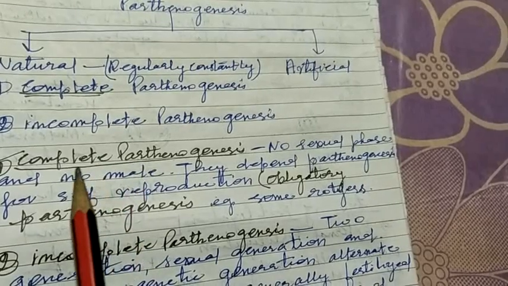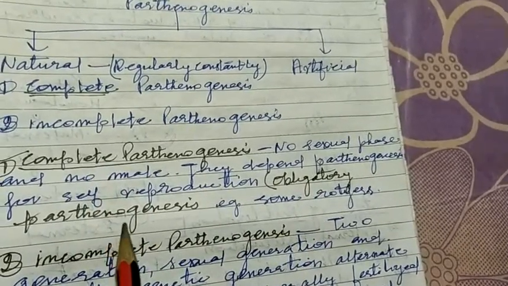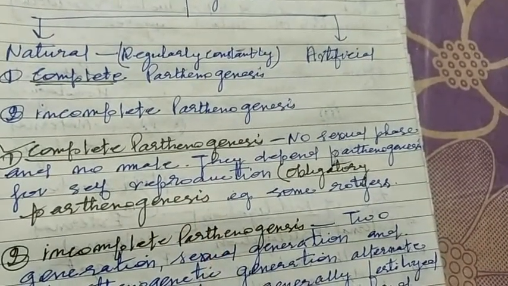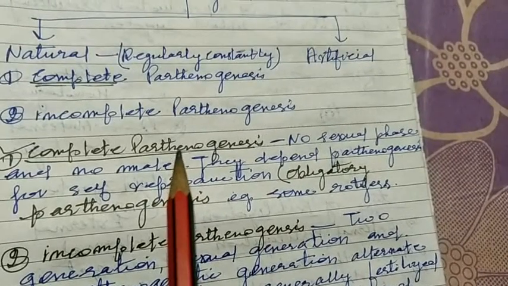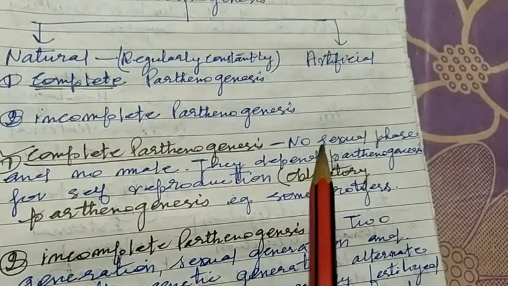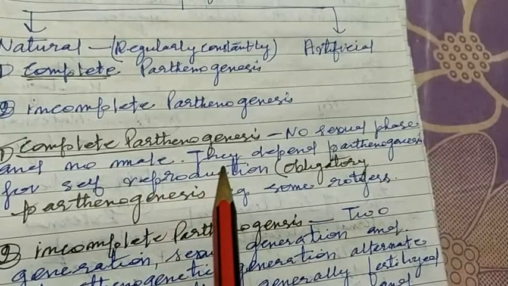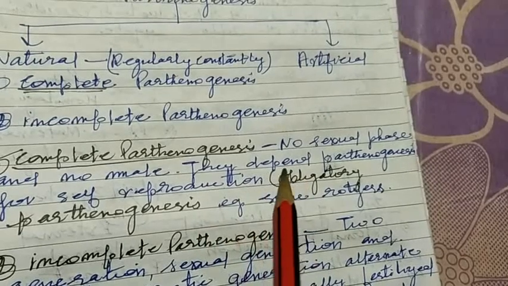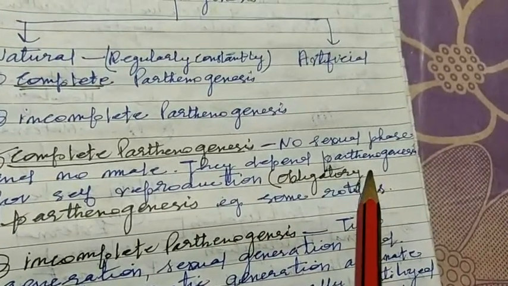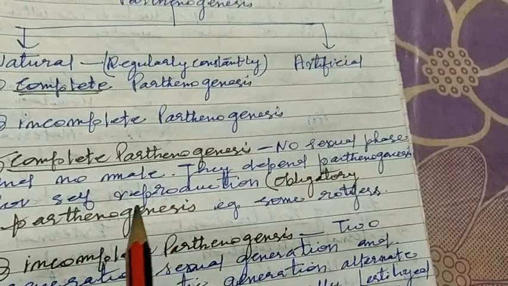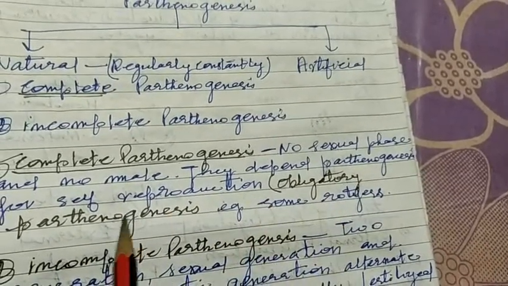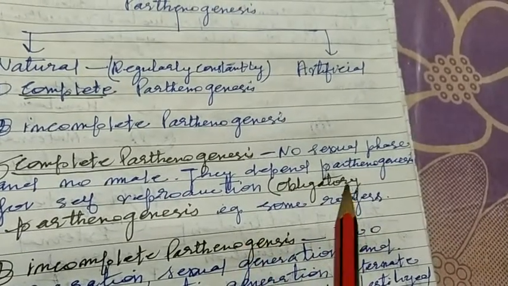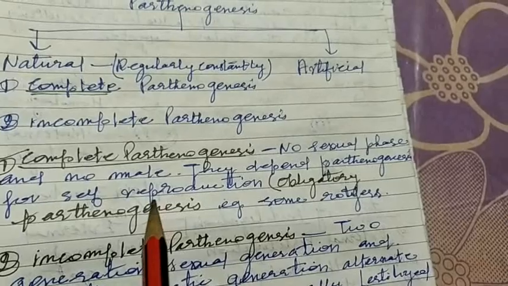Complete parthenogenesis is also known as obligatory parthenogenesis, because there is obligation on the part of the individual to reproduce only through parthenogenesis. Here no sexual phase and no male is present. They depend upon parthenogenesis for self-reproduction. It is known as obligatory parthenogenesis. For example, some rotifers. Obligatory parthenogenesis है, ये complete है.